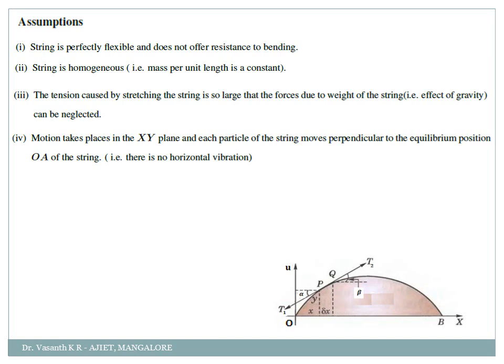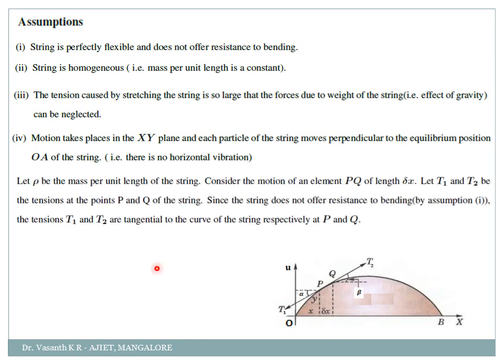First thing is the string is perfectly flexible and it does not offer any resistance while bending. The string is homogeneous, that is the mass per unit length is constant, and then the tension caused by stretching the string is so large that the forces due to the weight of the string can be neglected, or we can tell that the effect of gravity can be neglected. And fourth point is there will not be any horizontal vibration. We are considering vertical vibration here just to derive the expression for the one dimensional wave equation. Okay.